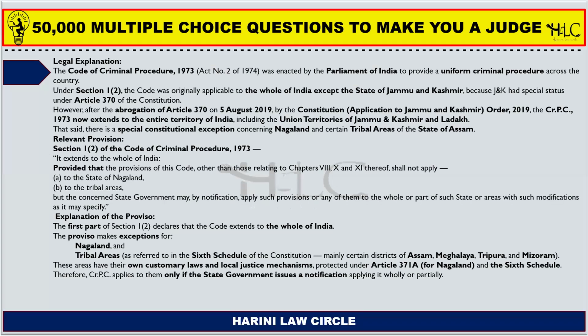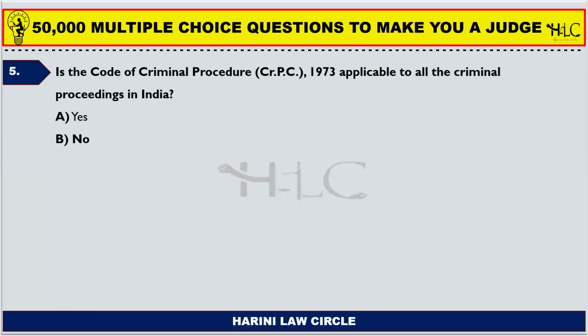Okay, but there is a special exception where the state government, by notification, can amend certain provisions so as to not apply to the state of Nagaland or to certain tribal areas with respect to a state, and certain chapters may not apply. Just read the explanation, you will have a better clarity.